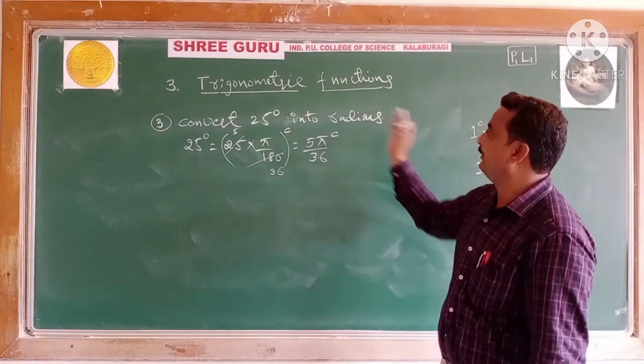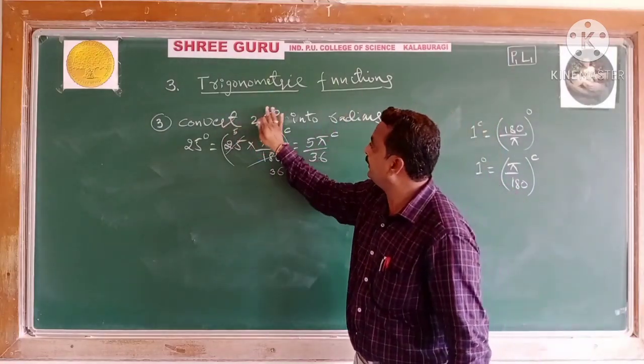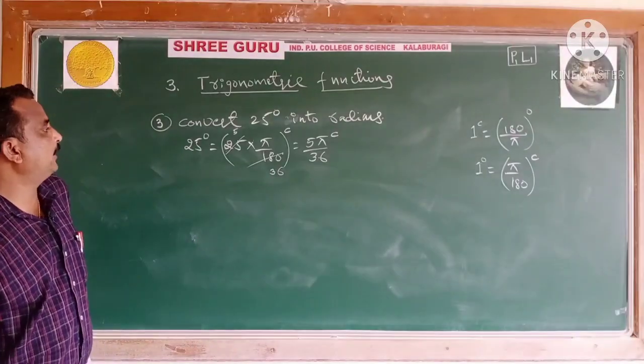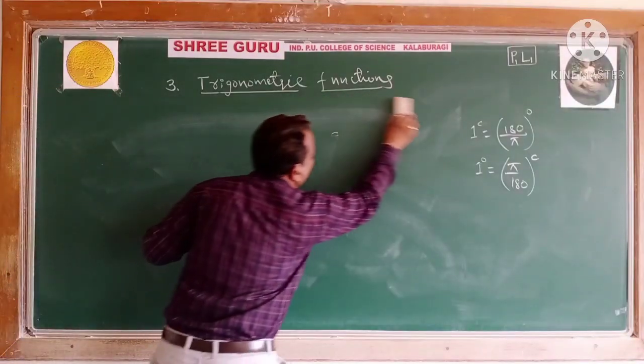Either it is degree to radian, or next we will go for radians to degree also. This is about degree to radian. Let us do one more example. I will go for one more example.